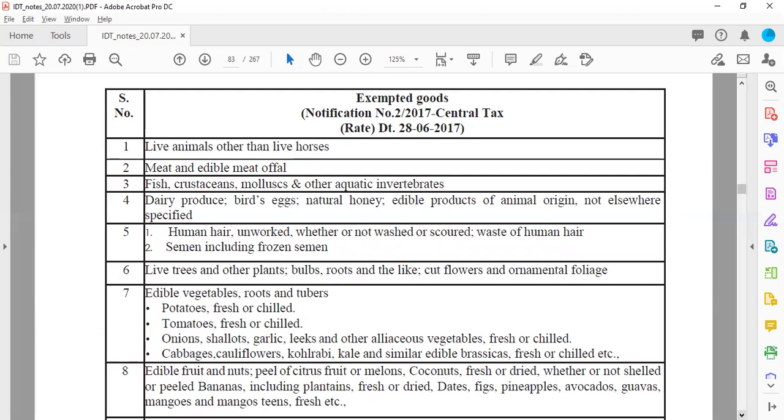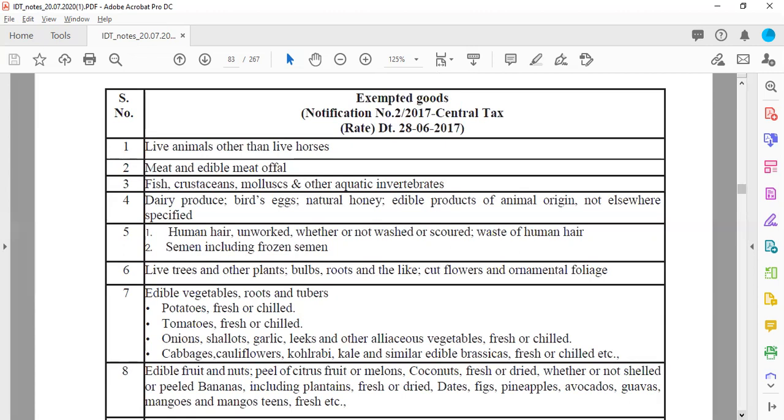Then dairy product, birds, eggs, natural honey, edible products of animal origin not elsewhere specified. Now you have to remember here that all these products are unprocessed products. So if you talk about birds, eggs, so that is exempt. But if you prepare an omelette, like if you process it, so that will be considered to be taxable. Or natural honey, if the honey is sold in its original form, then it is non-taxable. But if honey is processed honey, then it will be considered to be a taxable product.